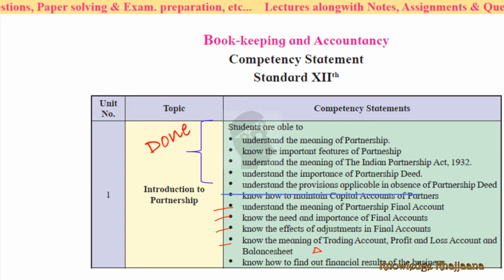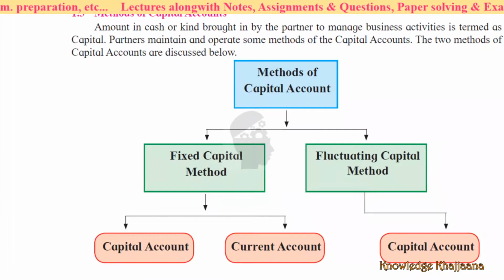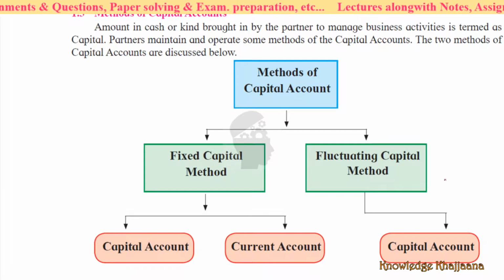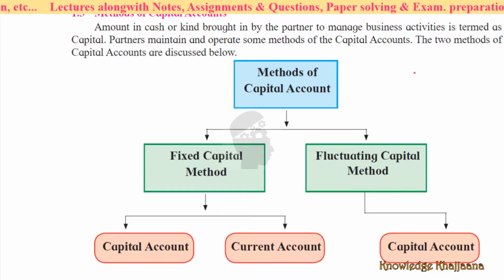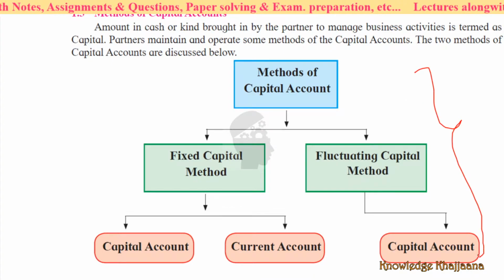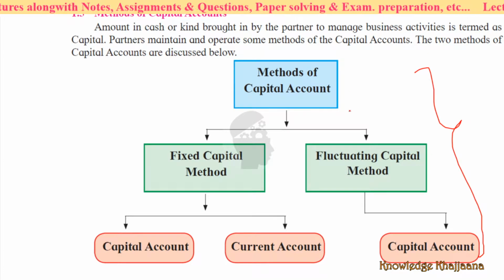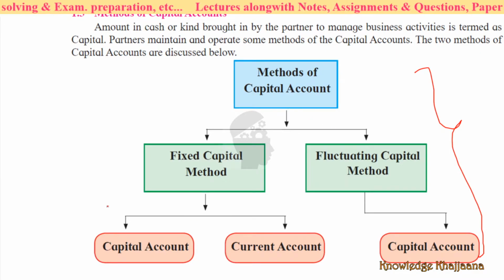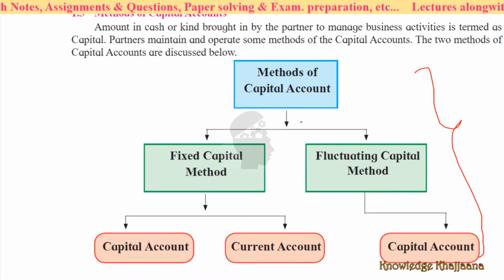This much we have completed. We have completed methods of capital accounts, right? Though we are moving towards final accounts, this is the base for creating the final accounts, because we are creating the final accounts of the partners. So you have to always remember the methods of capital account, that is fixed capital method and fluctuating capital method. Depending on the methods only we are going to prepare the final accounts of the partners. So this is the base.